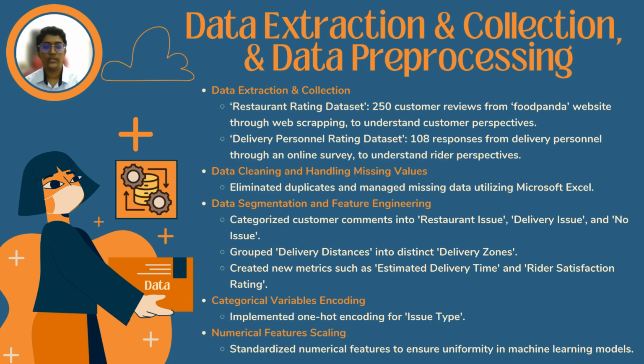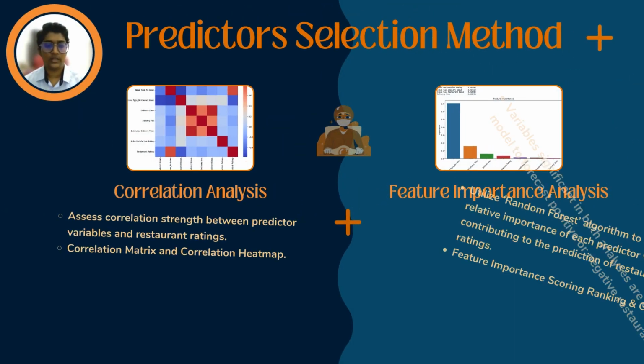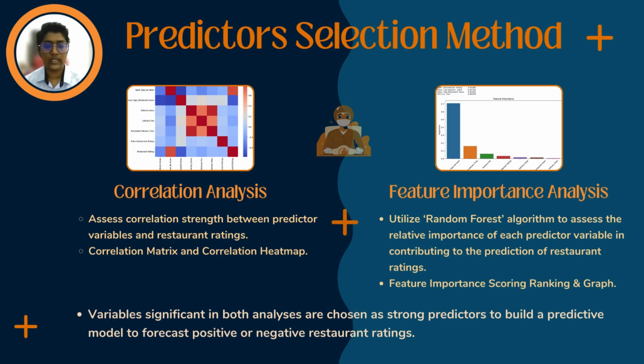And finally, for machine learning analysis, categorical variables were encoded and numerical features were standardized to ensure uniformity in all machine learning models. Once the data was ready, two types of predictor selection methods were employed to identify the factors that significantly impact restaurant ratings. The first method was correlation analysis.